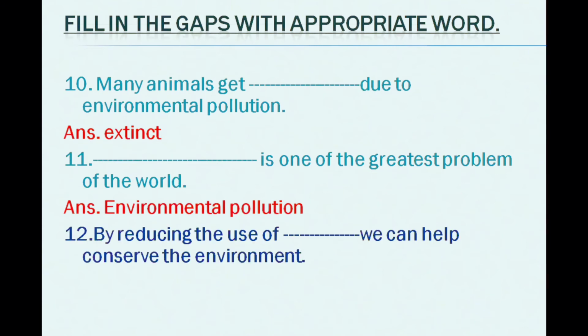By reducing the use of dash, we can help conserve the environment. What? Yes, that is electricity or fossil fuel. You know, electricity and fossil fuel nowadays are so important, and modern civilization does not actually think about electricity. So these are definitely important resources. So we should reduce the use of these valuable substances.